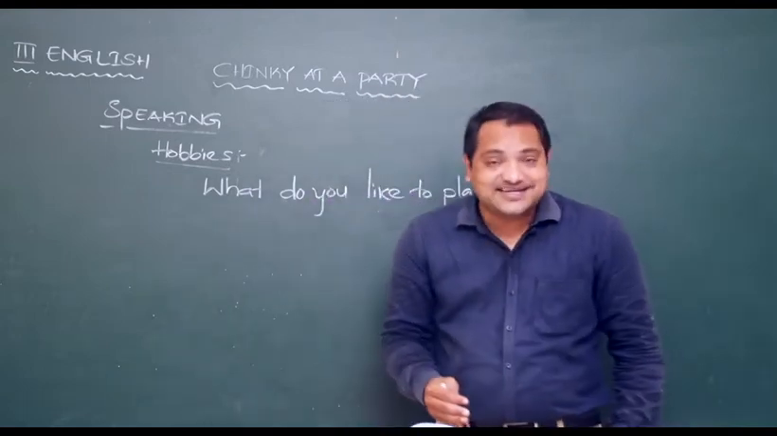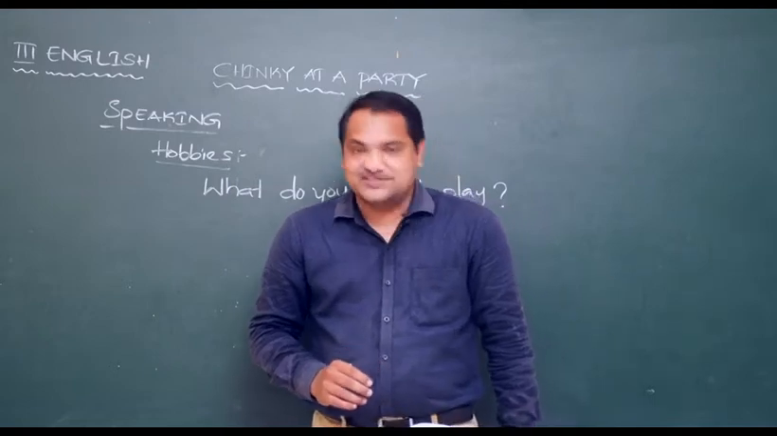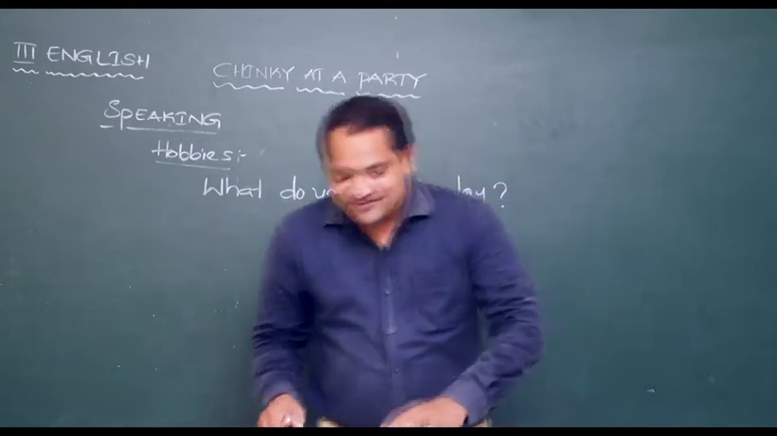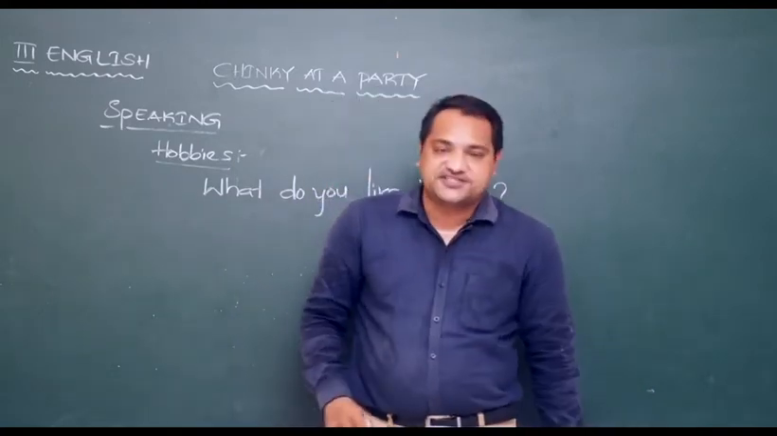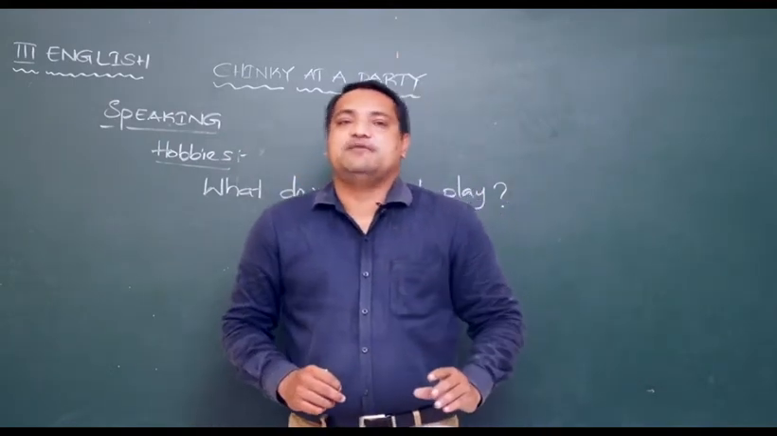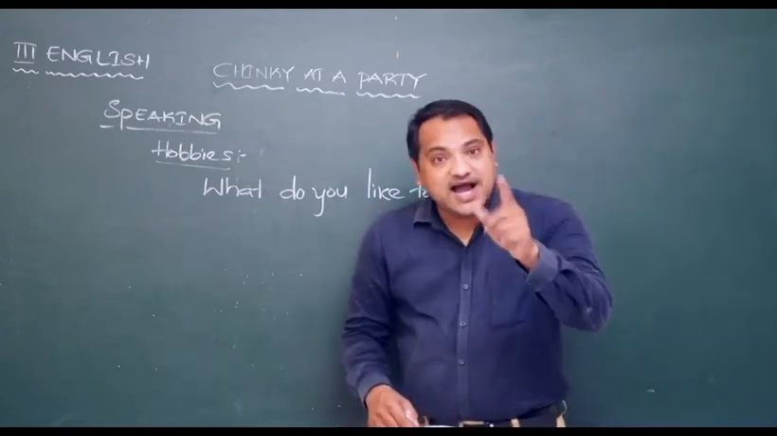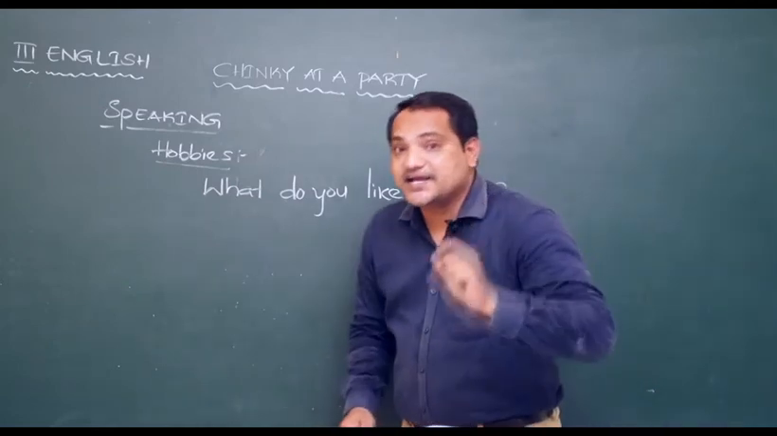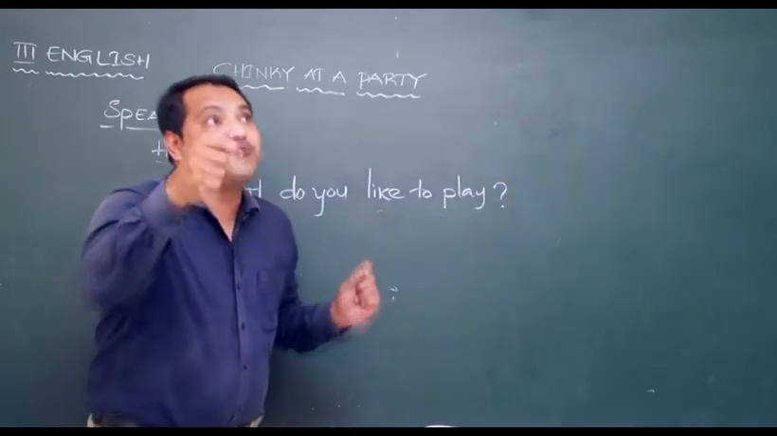Then we have a cat. What is the cat telling? I like to chase mice. This is my favorite game. Okay, now here we have 1, 2, 3, 4, 5, 6, 7, 8 pictures, and below the pictures we are also given the name of the game. Let us try to answer the question. What do you like to play? I like to fly a kite. What should be the answer? I like to fly a kite. Now don't tell that I like to fly a kite.